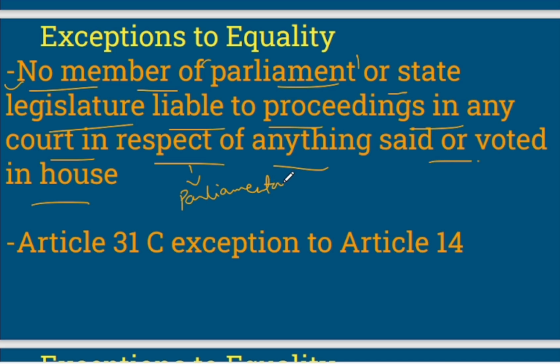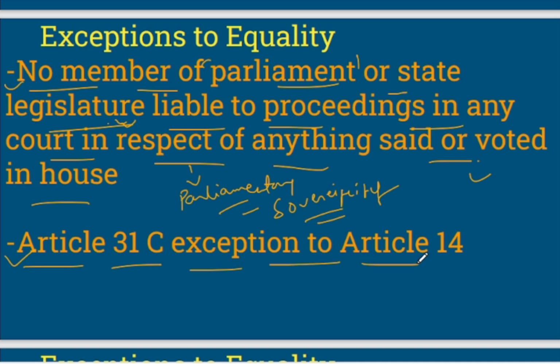There cannot be interference by anyone on whatever is being said or whatever is being voted, right? And here legislators are not liable to any proceedings for what they have said or voted in the house, right? Then it says that article 31C is an exception to article 14. We will see this article later on, and then we will discuss what this article 31C means, right?